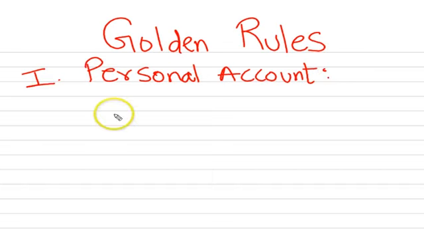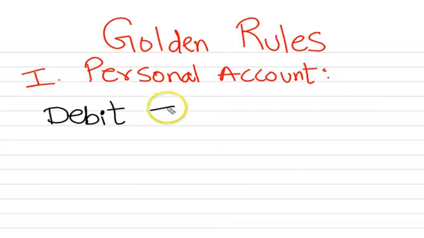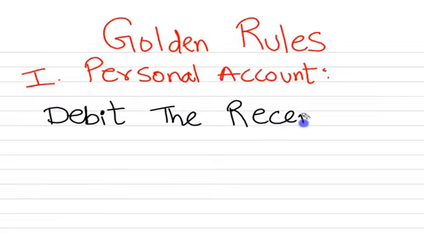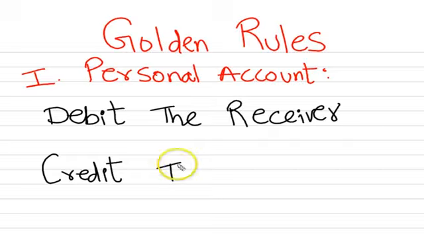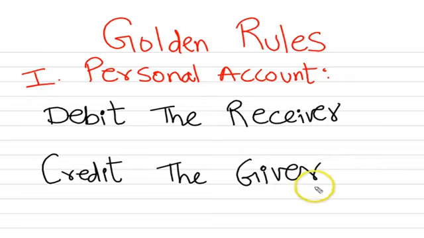And the rule is very simple. Debit the receiver and credit the giver. So this is the first golden rule which we apply to personal account.